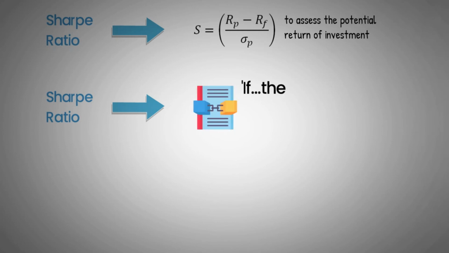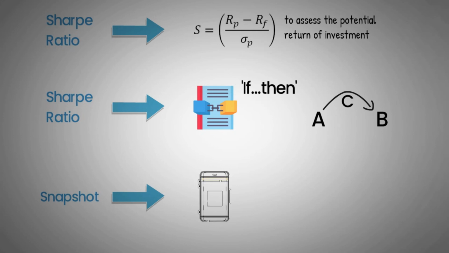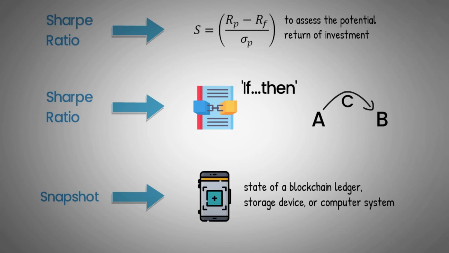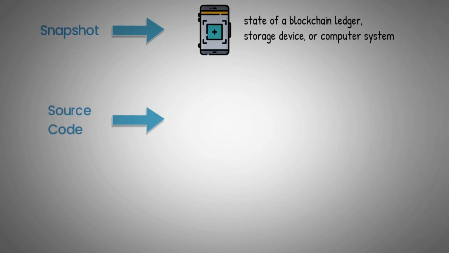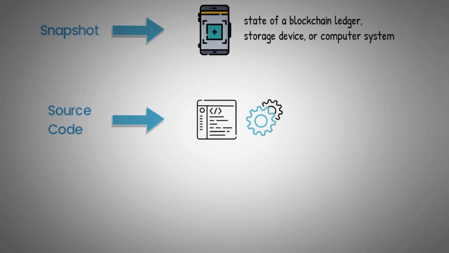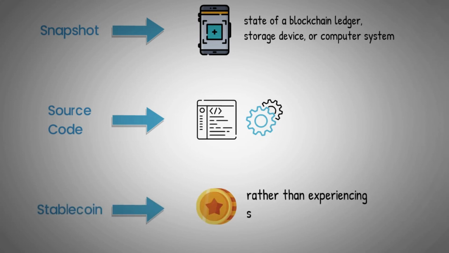It works like if-then conditions, as for instance, it needs condition C met before money can be transferred from A to B. Snapshot: the ability to record the state of a blockchain ledger, storage device, or computer system at a specific point in time. Source code: computer code which is responsible for defining how software will function based on a list of instructions and statements. Stablecoin: a type of cryptocurrency that is designed to maintain a stable value, rather than experiencing significant price changes.